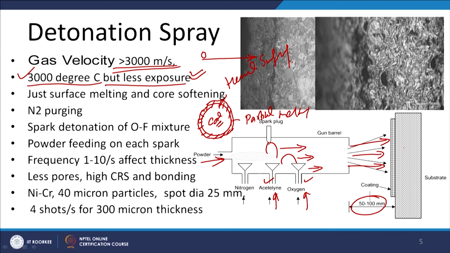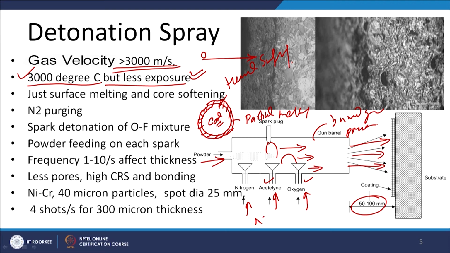Once this cycle is completed, purging of the gun barrel is performed with the help of nitrogen. So, all those burned gases and the powder which has been fed can be cleared from the gun, and the next round of detonation is carried out. This process of detonation is repeated a number of times.